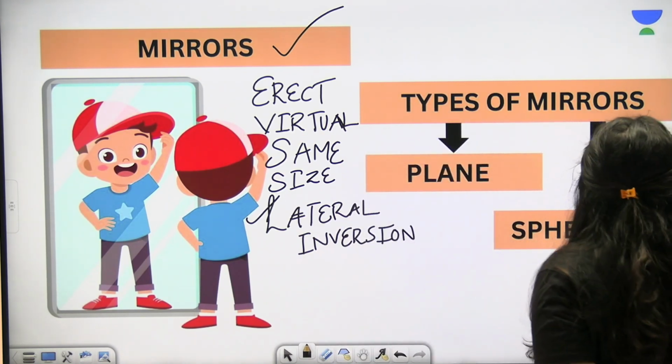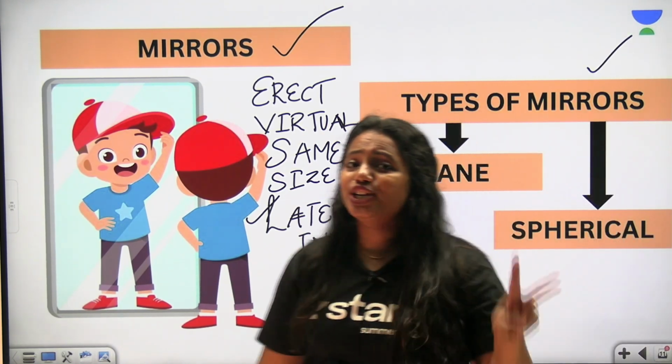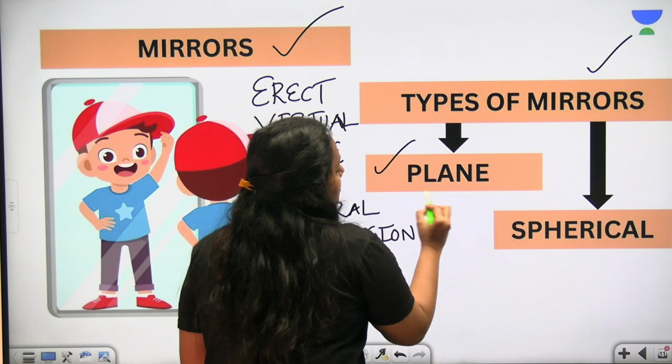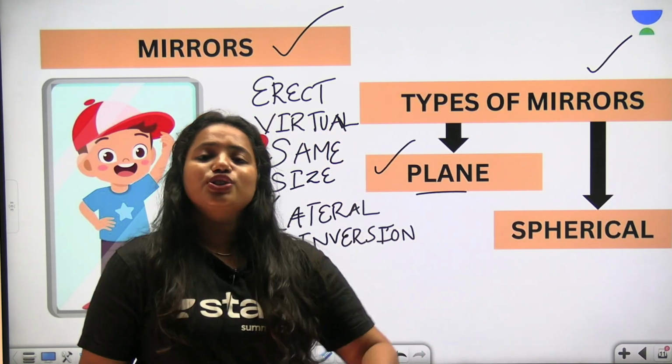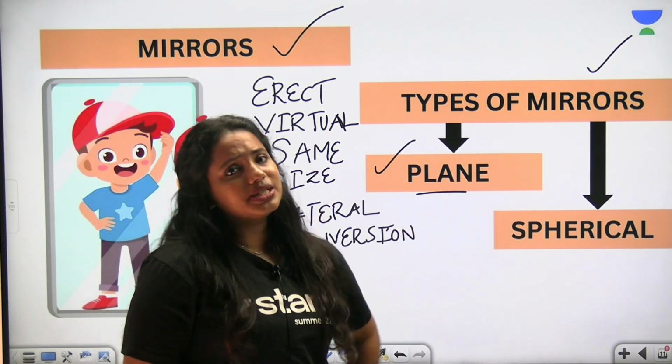And now we are going to learn about the types of mirrors. There are mainly two types of mirrors. The first one is the plane mirror that we actually use on a daily basis. And what about the spherical ones?